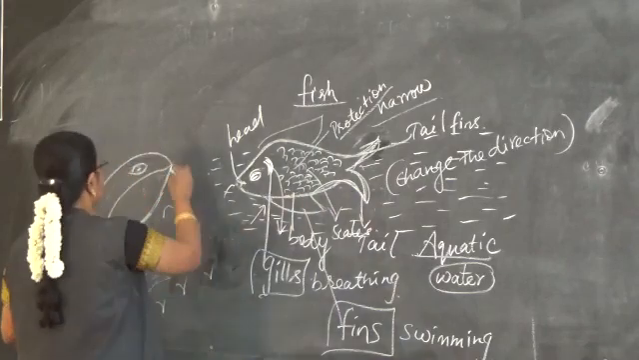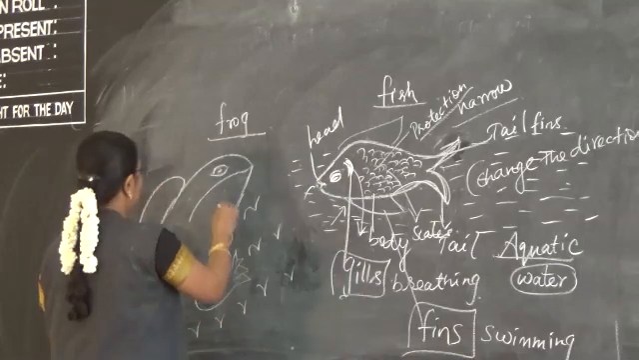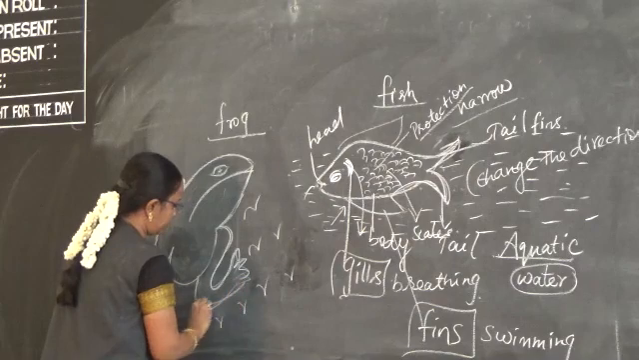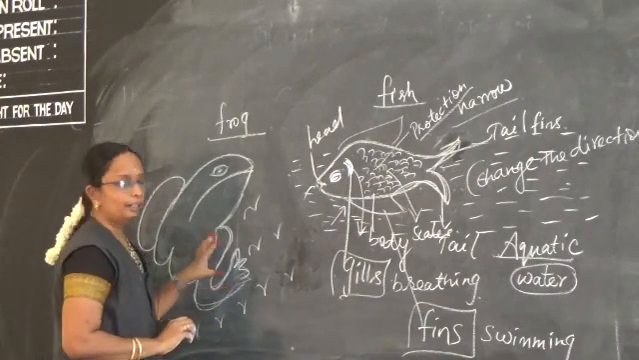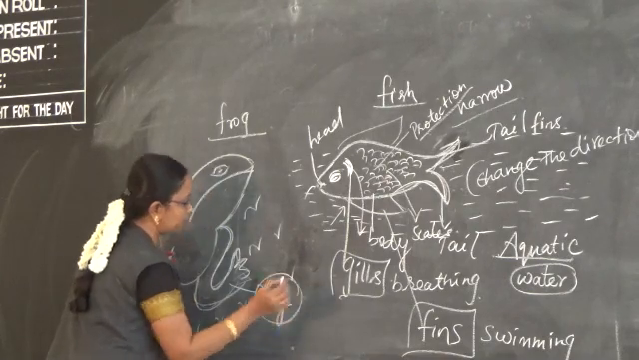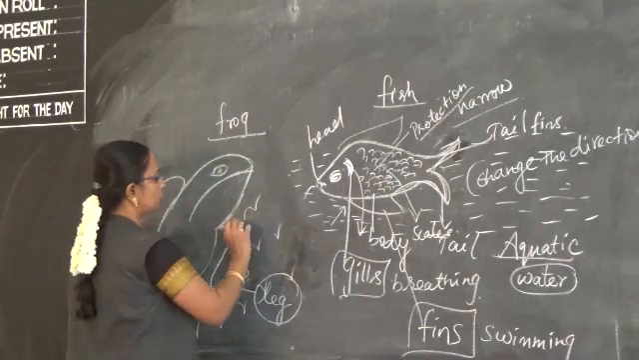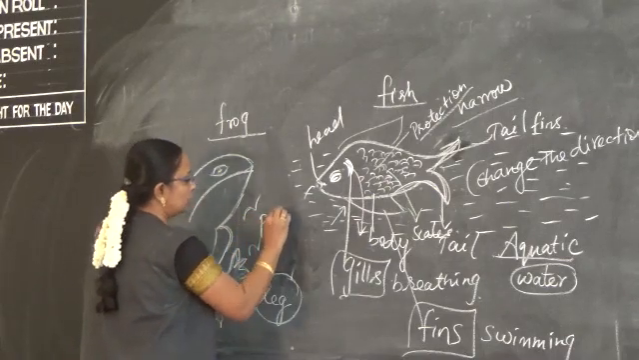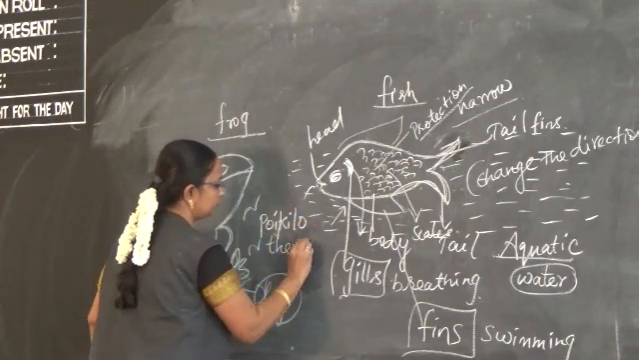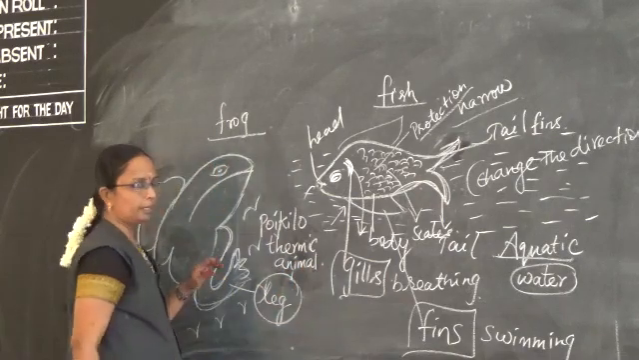Then about the frog. The frog possesses limbs. The limbs are modified, as they have the limbs. That is, limbs are known as leg structure. And then when we talk about the frog, it is known as a poikilothermic animal.